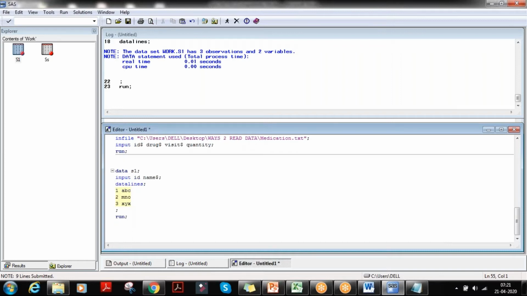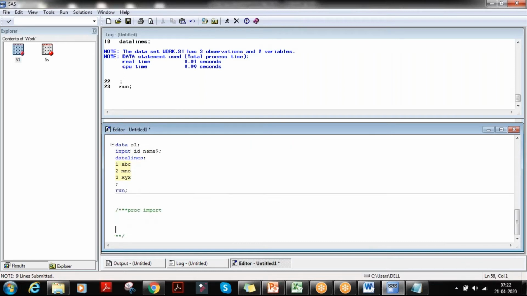Let us go with how to import with proc import. Proc import is used to import text files, CSV, XLS, I mean Excel files.